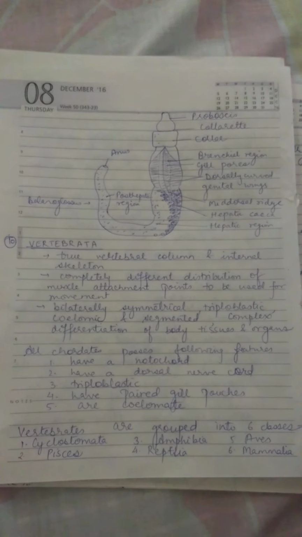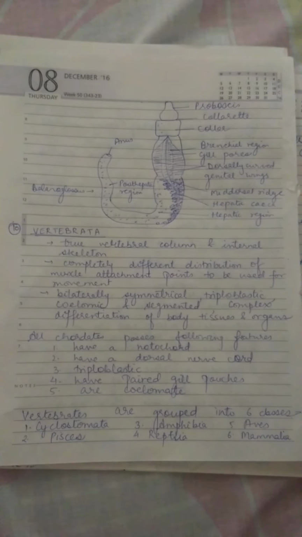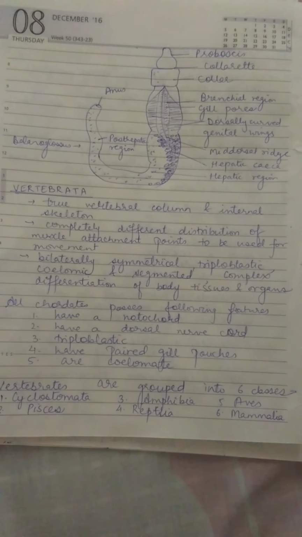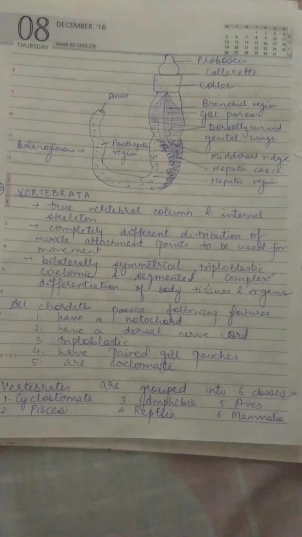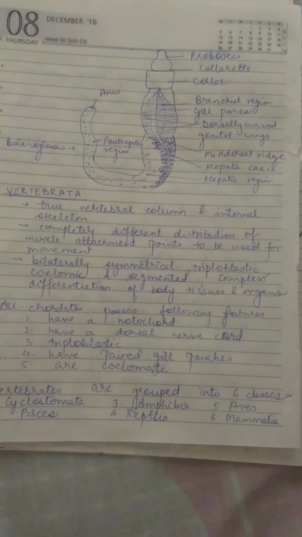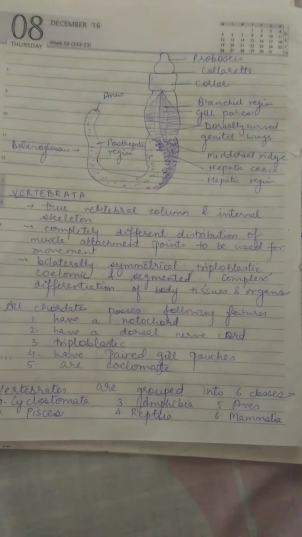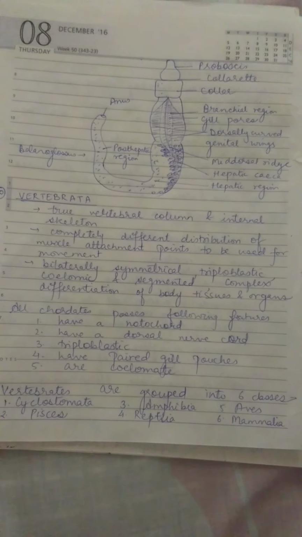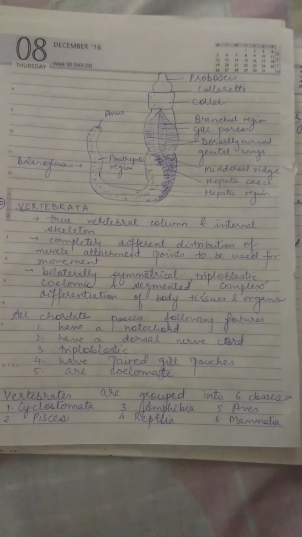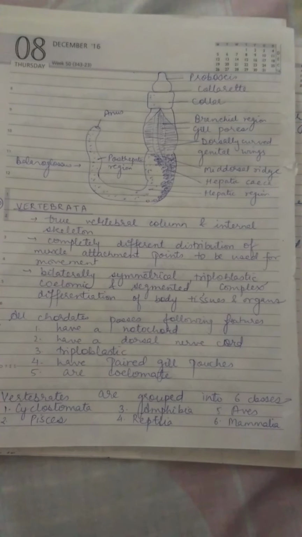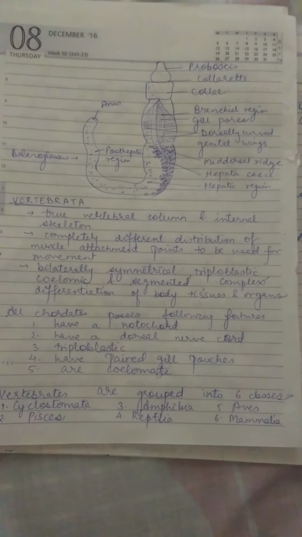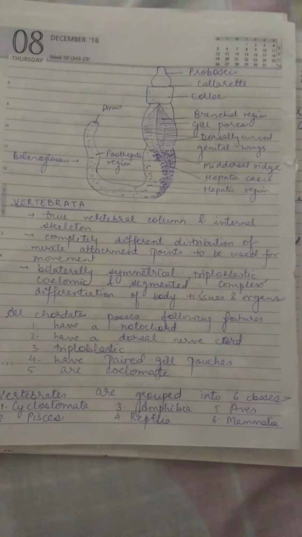Next we have Vertebrata. Vertebrata has a true vertebral column and an internal skeleton. It has a completely different distribution of muscle attachment points to be used for movement. They are bilaterally symmetrical, triploblastic, coelomic and segmented. There is complex differentiation of different tissues and organs. See, Vertebrata is a classification where different tissues and organs are identified so that different work is taking place. Each and every organ and tissue is performing a different function.